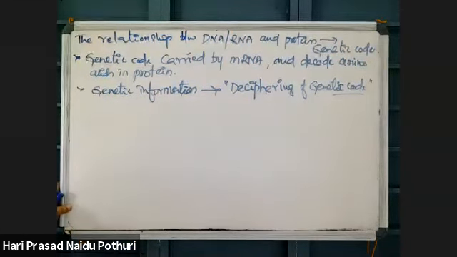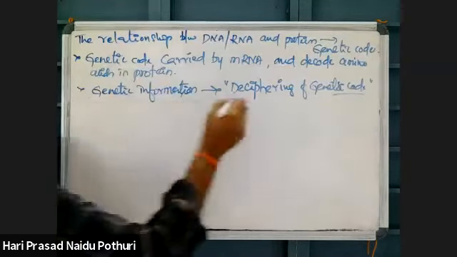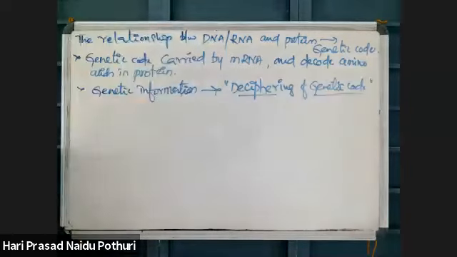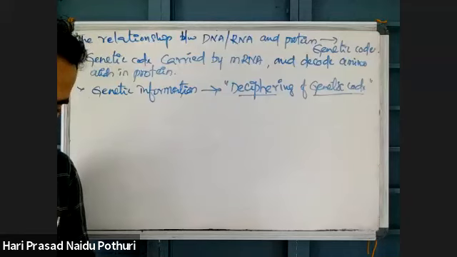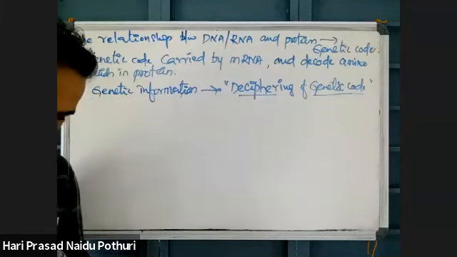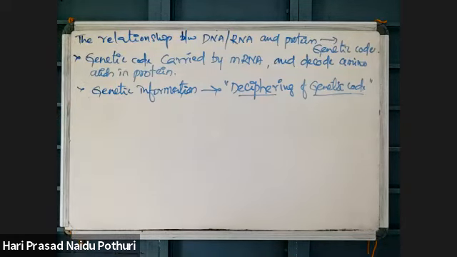Then see what the properties of the genetic code are. Deciphering means the studies made on the genetic code. First, a few scientists worked on this and proposed that the genetic code is one nucleotide, or many nucleotides. In lower classes, you might have studied that the genetic code is a sequence or combination of three nucleotides. Three nucleotides present on the mRNA molecule will act as one genetic code. See here now.